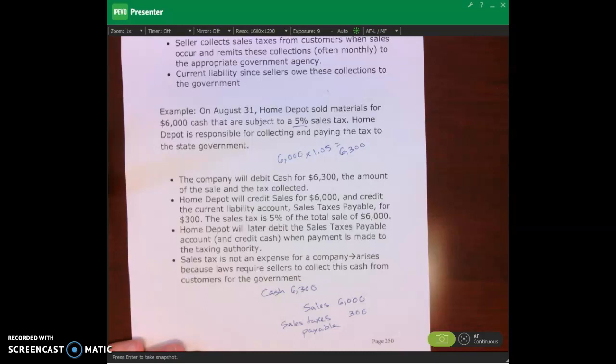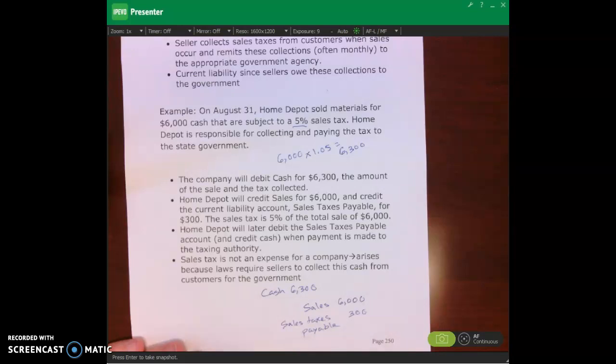Okay? So then, of course, Home Depot has to remit the sales taxes. Remember, Home Depot is basically serving as a tax collector for the government agency. That's what's going on. So Home Depot at some point is going to have to send these sales taxes to the appropriate government agency. And when they do that, they debit sales taxes payable and then they credit cash.